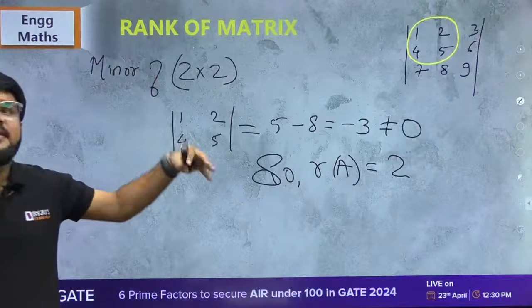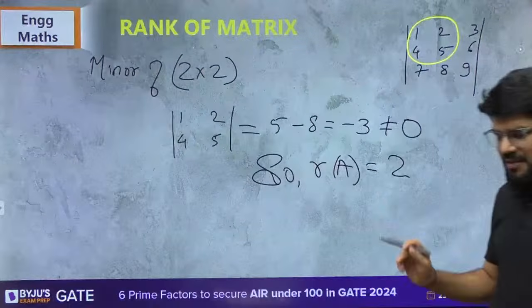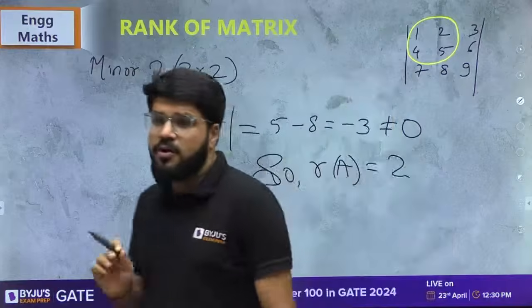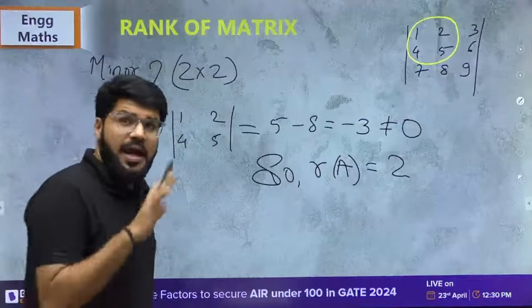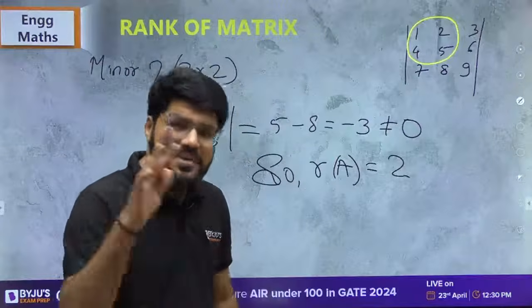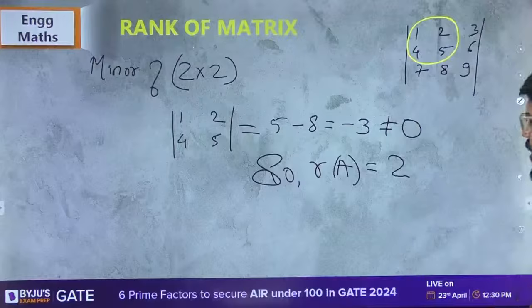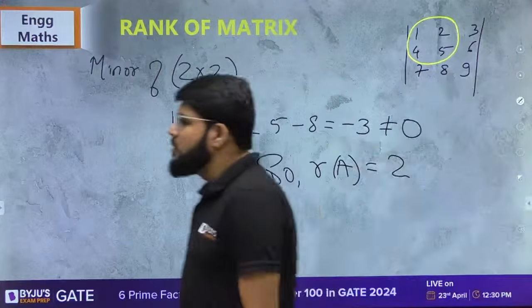I need not check other 2 cross 2 values. If I have at least one non-zero minor of order 2, my rank will be equal to 2. Again, I repeat, this is not the proper way of calculating rank. Let's just understand the language and then I will tell you the methods. Proper methods and shortcuts and tricks, everything I will add upon. So rank here is equal to 2.